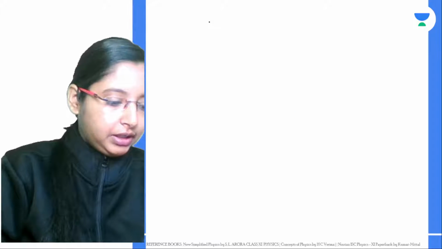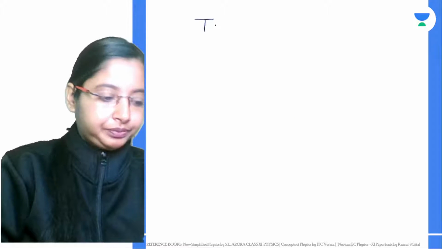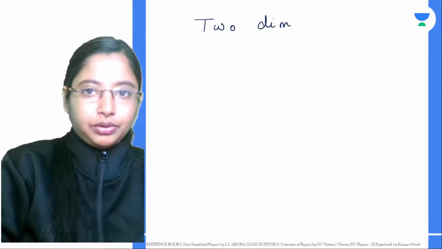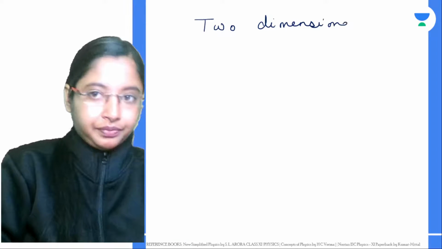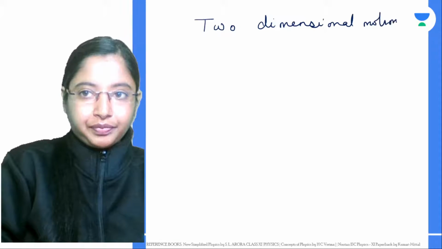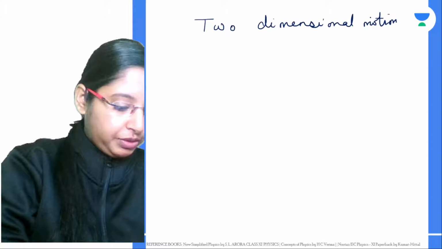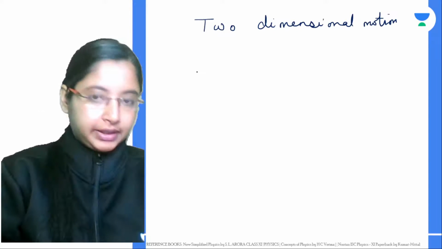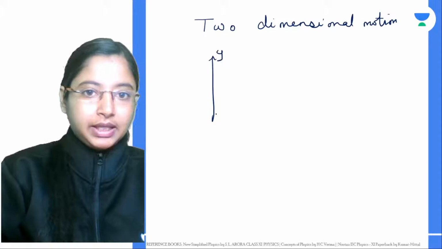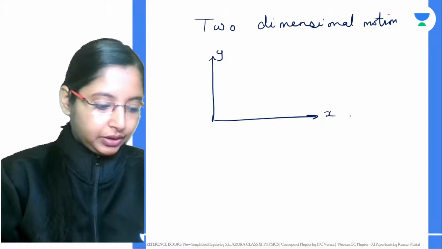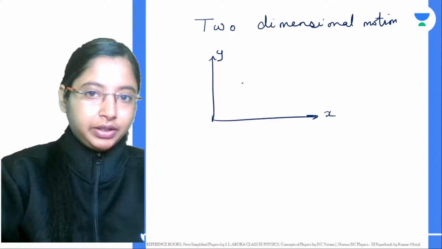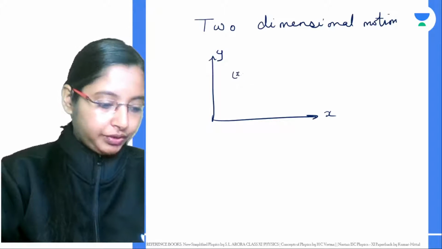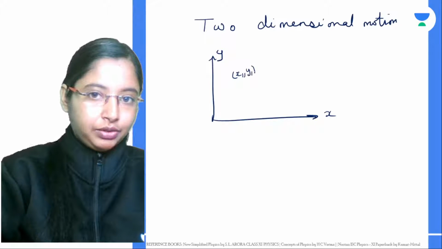This is basically two-dimensional motion. In two-dimensional motion, two coordinate axes are needed: you need your y-axis and your x-axis. Now let's say at some point the object was over here in the xy plane. Now you need two coordinates over here. You need x1 and y1.